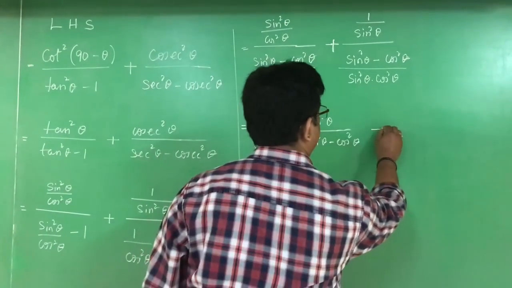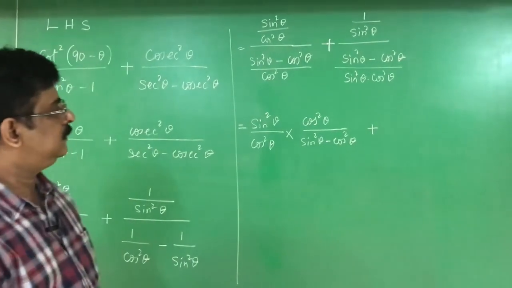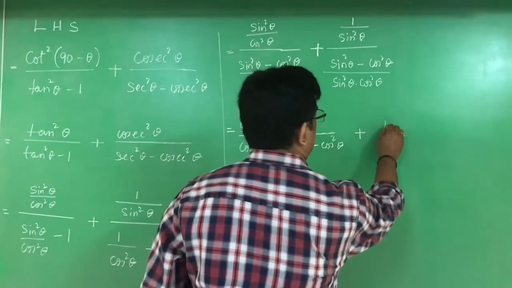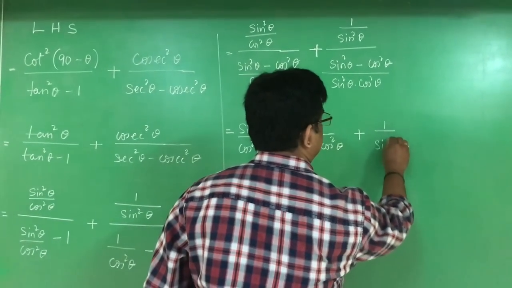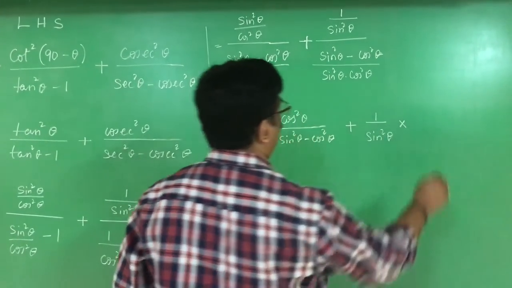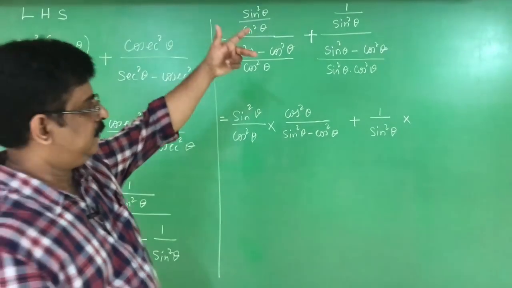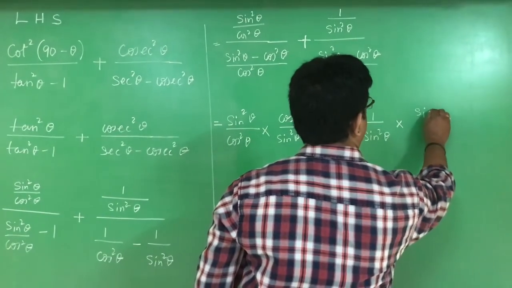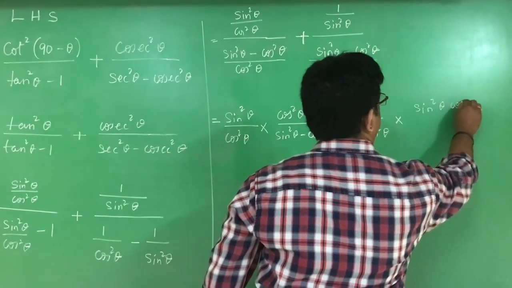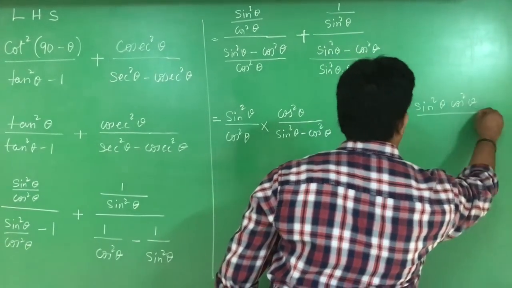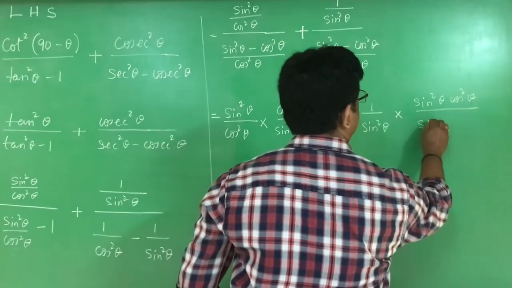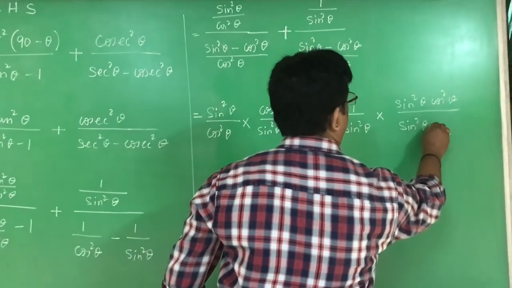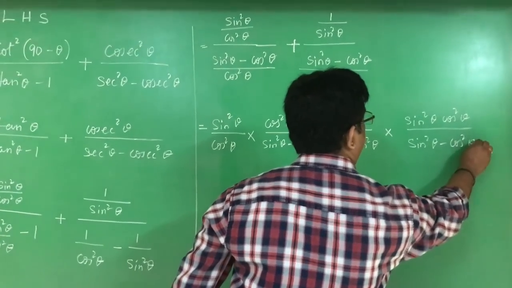Plus 1 by sin square theta into the reciprocal of this: sin square theta cos square theta divided by sin square theta minus cos square theta.